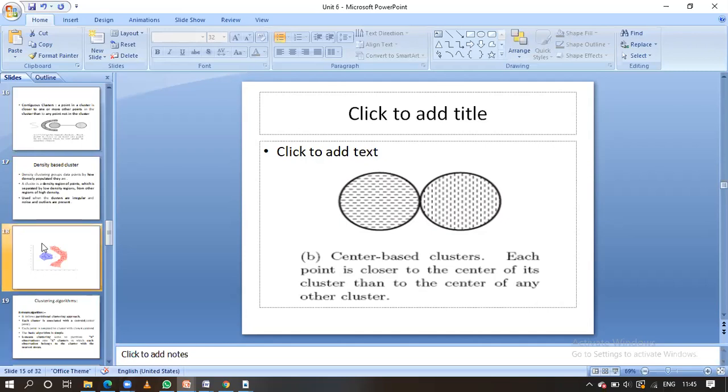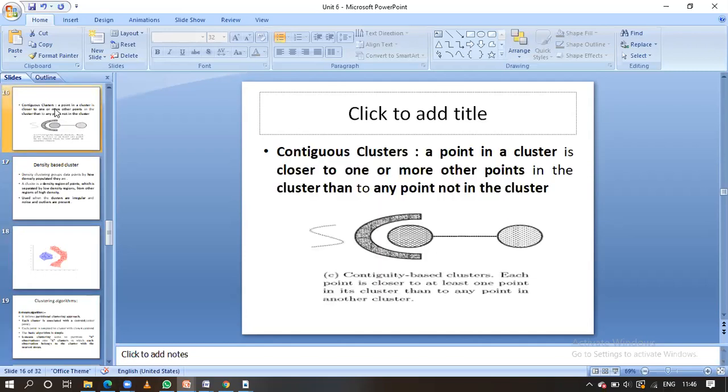Okay, let us go for the next one, that is contiguous clusters. Contiguous cluster means, if you take a cluster, and in that cluster you take one object, it is closer to one or more points in the cluster, at minimum it is closer to one point.